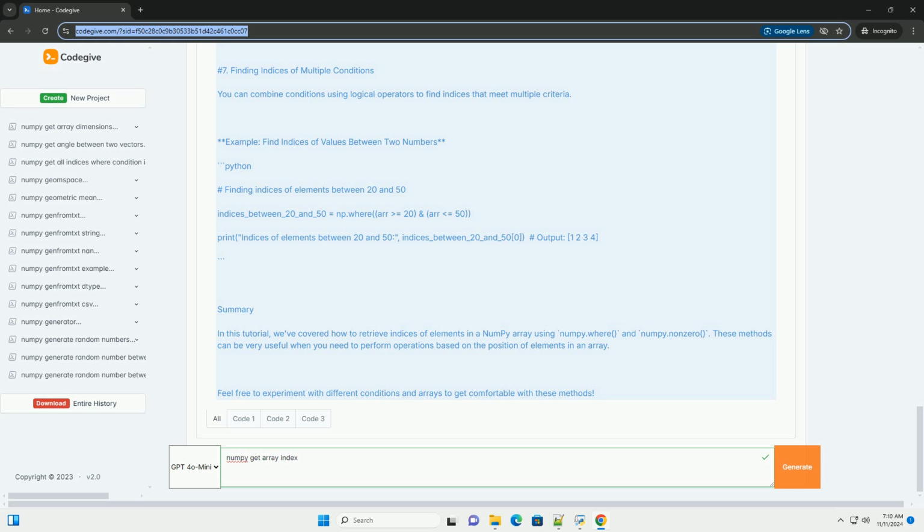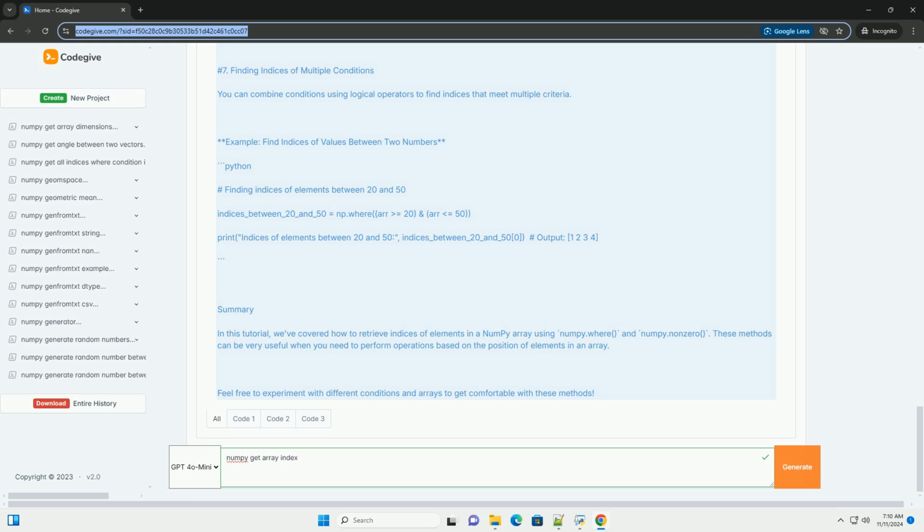5. Finding indices based on conditions. You can also use conditions to find indices of elements that meet certain criteria. For example, let's find all indices where the values are greater than 30.